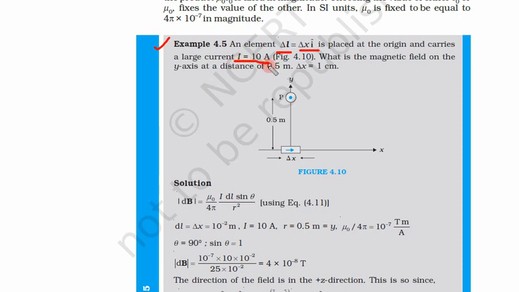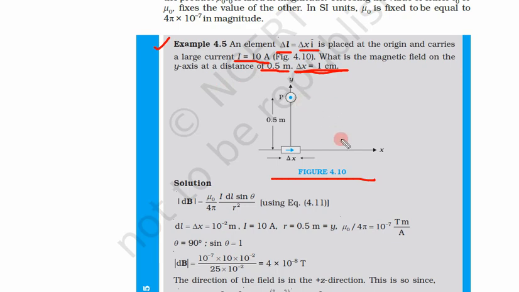Again you can see 10 ampere is a very large current. This is the figure here. What is the magnetic field on the y axis at a distance 0.5 meter? Delta x is equal to 1 centimeter.